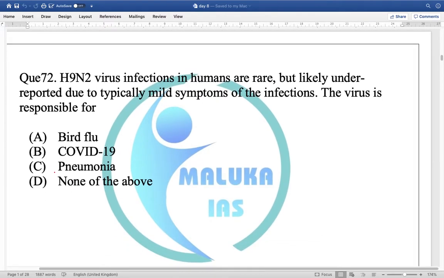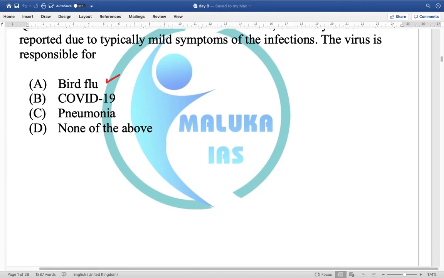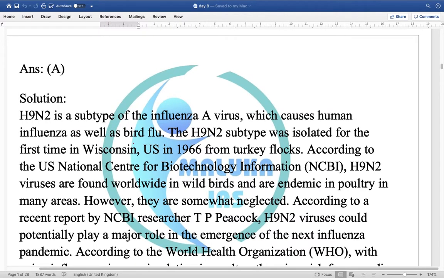Question number 72. H9N2 virus infection in humans is rare but likely underreported due to the typically mild symptoms of the infection the virus is responsible for. The options available to us are bird flu, COVID-19, pneumonia, and none of the above. Friends, H9N2 is basically of concern in the bird flu that has been there. Therefore, A becomes the answer for question number 72. It is a subtype of influenza A virus which causes human influenza as well as the bird flu.